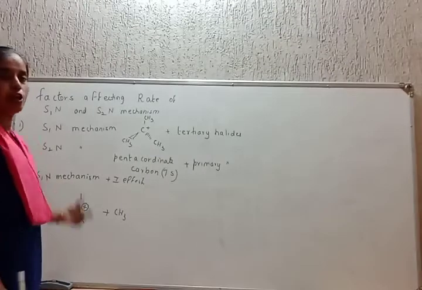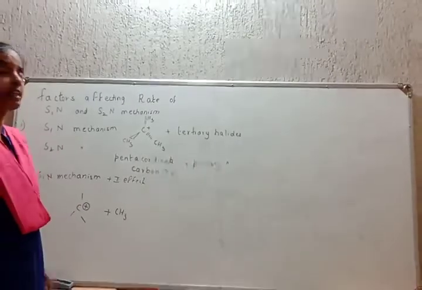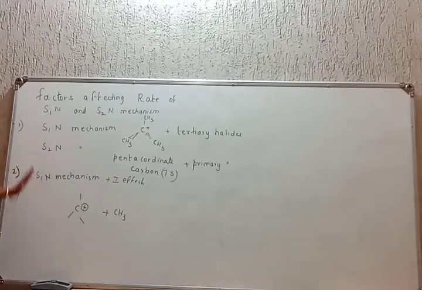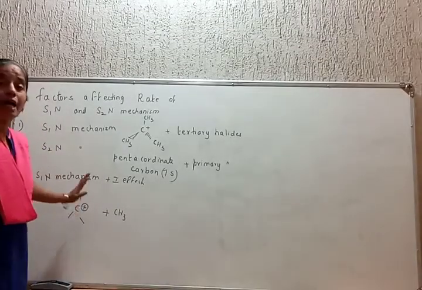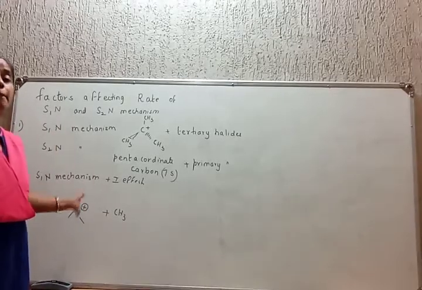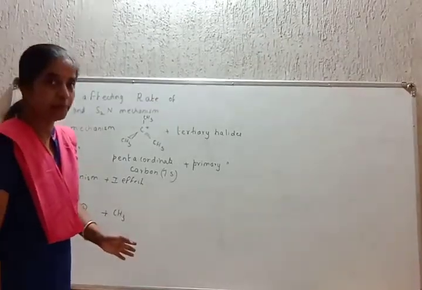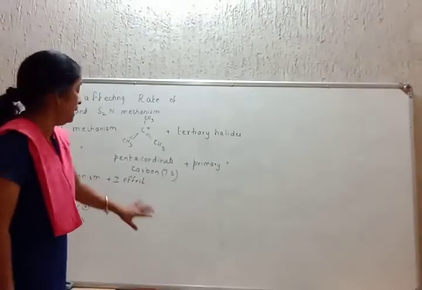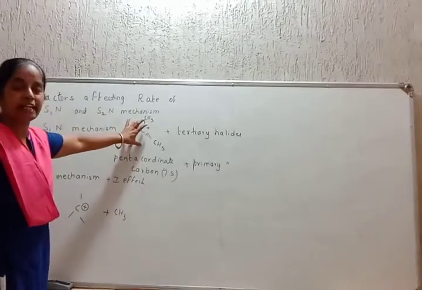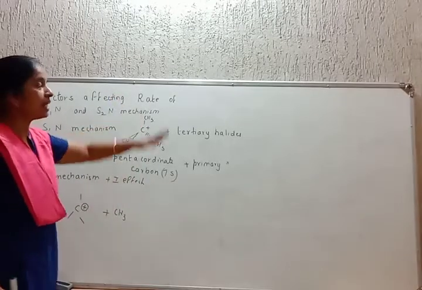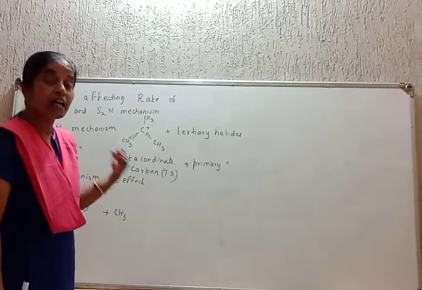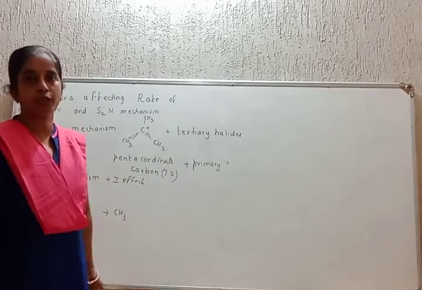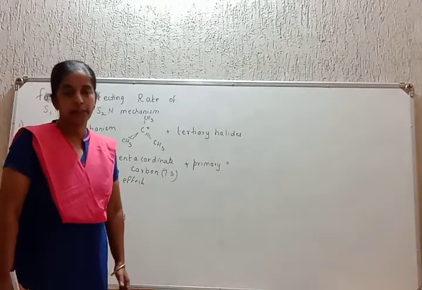They donate their electrons to this carbocation, resulting in its stability. I repeat, in SN1 mechanism the carbocation is stabilized by the plus I effect. The alkyl groups attached to tertiary halides provide electrons to the carbocation, resulting in its stability.